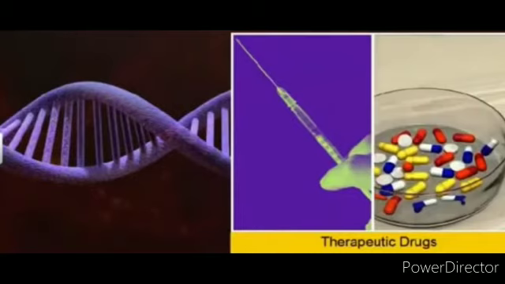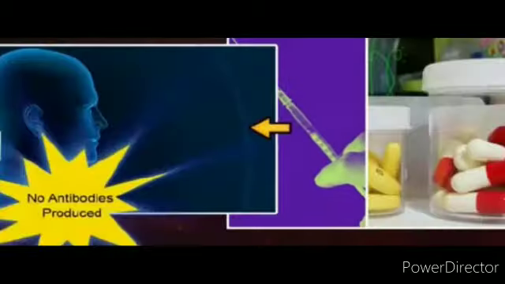Further, recombinant therapeutics do not induce unwanted immunological responses, as is common in the case of similar products isolated from non-human sources. At present, about 30 recombinant therapeutics have been approved for human use the world over. In India, 12 of these are presently being marketed.